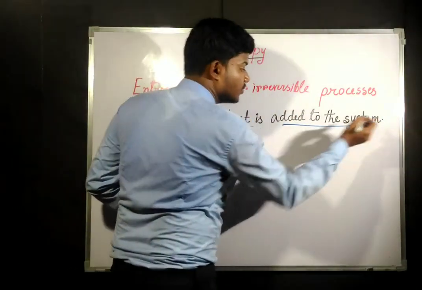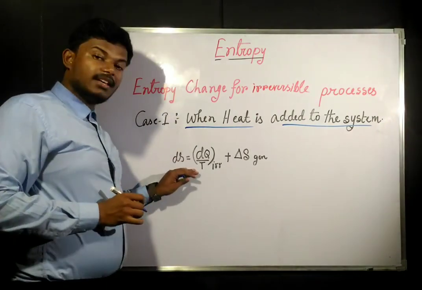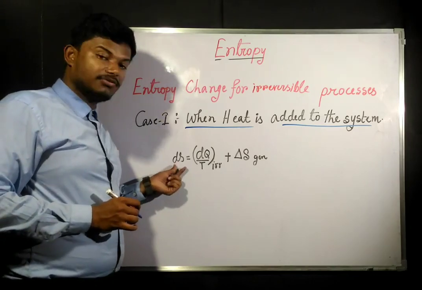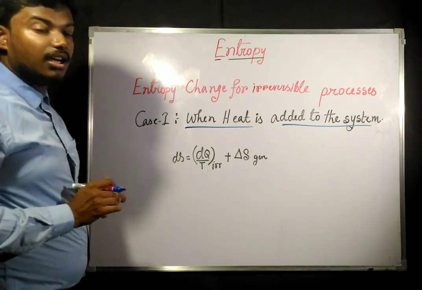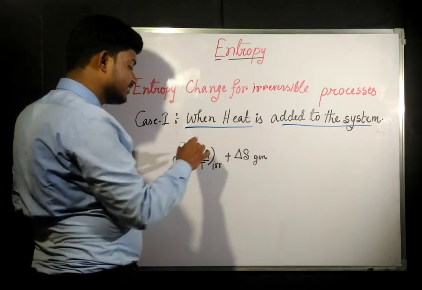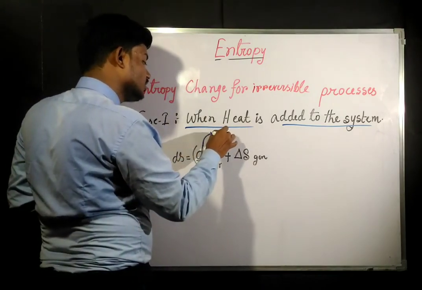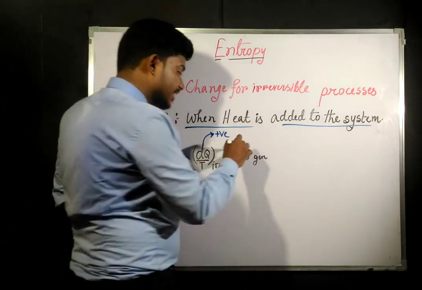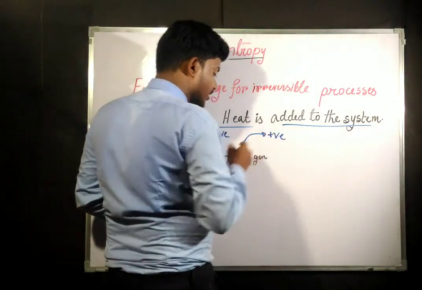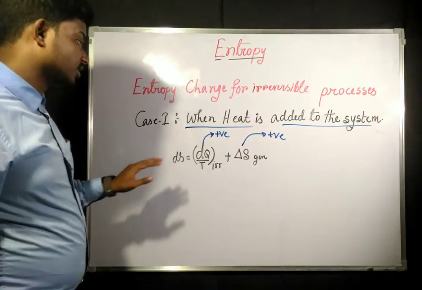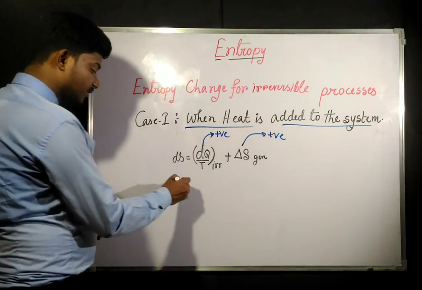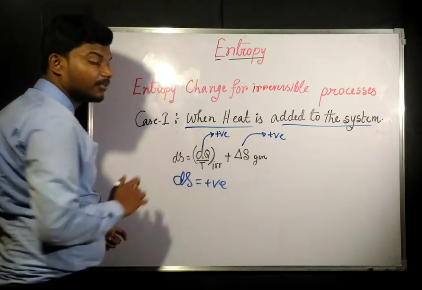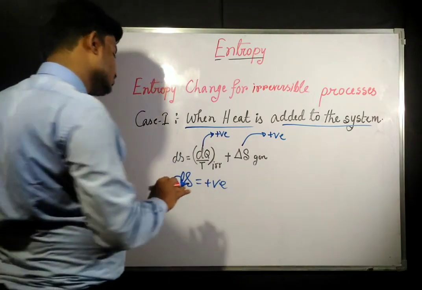When heat is added to the system. Now this is the irreversible process equation for del S, or entropy change. Now when heat is added to the system, that means dq is going to be positive, and del S is always positive, which we have said earlier. Okay, now if you see here, ds is going to be positive, because both the terms are going to be positive.